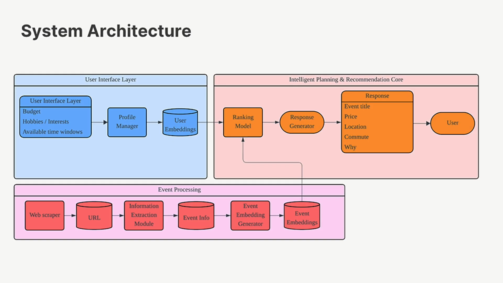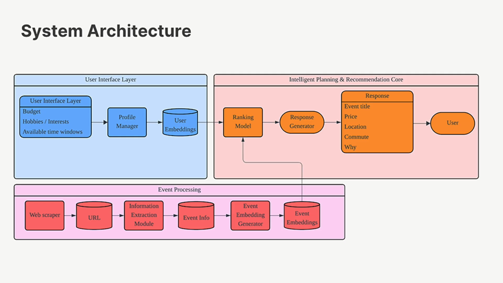So here's our system architecture. The first is the user interface part. We will generate the user embeddings based on the user's answers. The second is the event processing part. First we will scrape the event URLs from the web, and later we will put them into the LLM model to digest all the information. Then we will generate a prompt which includes event info, and later we'll put that into the event embedding generator.